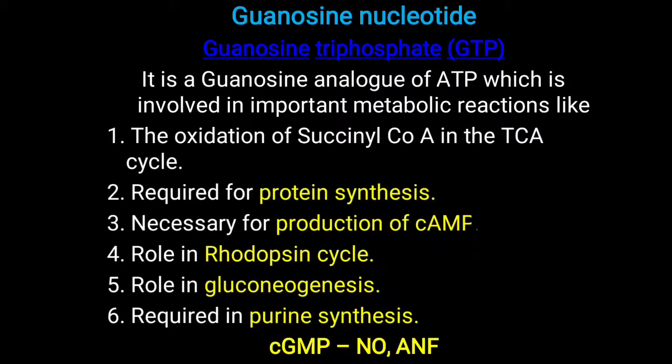Further, you have to remember that from GTP, cyclic GMP is generated, and it works as a second messenger of nitric oxide as well as atrial natriuretic factor. So these two are important mediators. Nitric oxide is also an important short-term mediator of various biochemical reactions in our body, which you will also learn. But nitric oxide and atrial natriuretic factor do not work through cyclic AMP; they work through cyclic GMP. That is sometimes asked in the exam. You have to remember that cyclic GMP works as a second messenger of nitric oxide and ANF, atrial natriuretic factor.